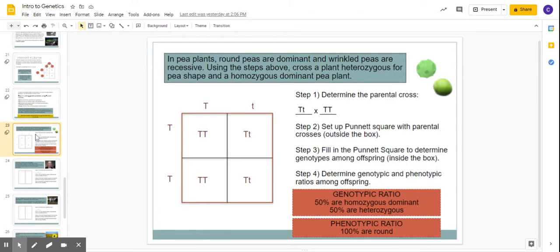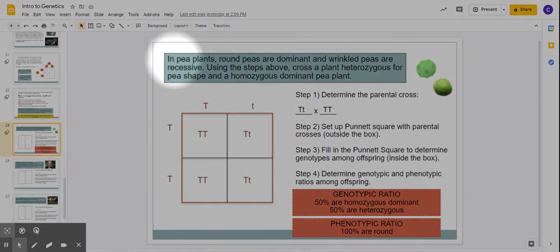Should you see one here now? Okay, it says the problem is up here in the grayish blue colored box. In pea plants, round peas are dominant over wrinkled peas. Wrinkled peas are recessive. Using these steps that were on the other slide, cross a plant that is heterozygous with a homozygous dominant.